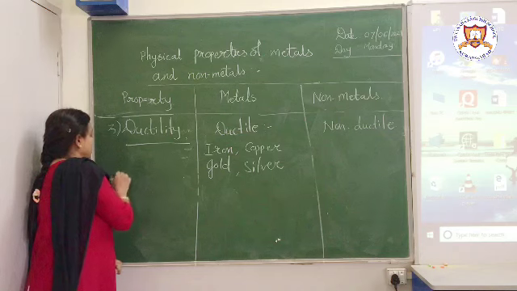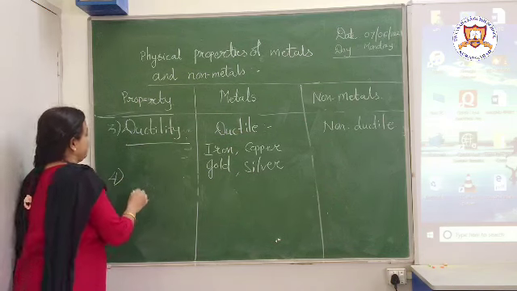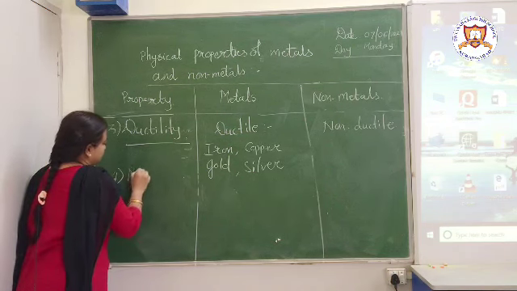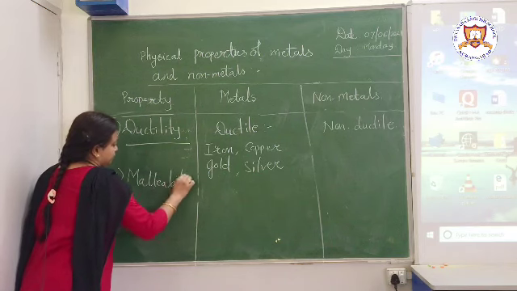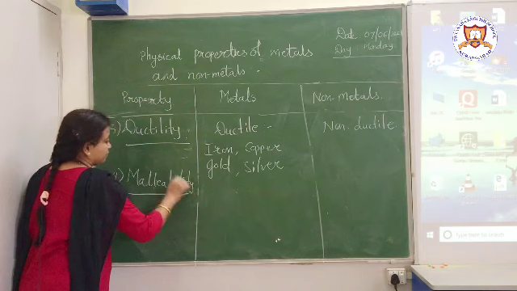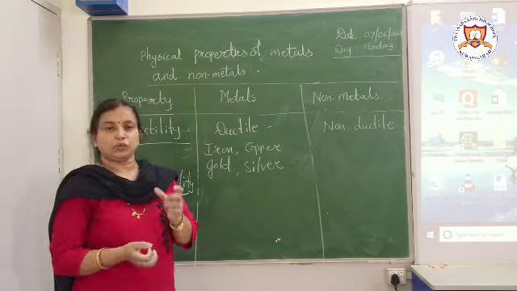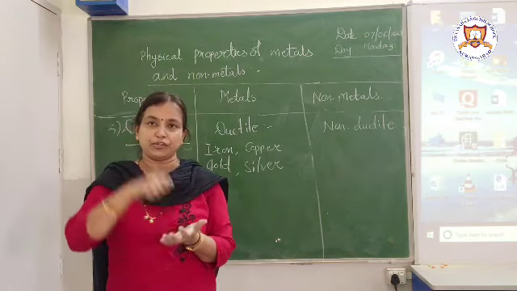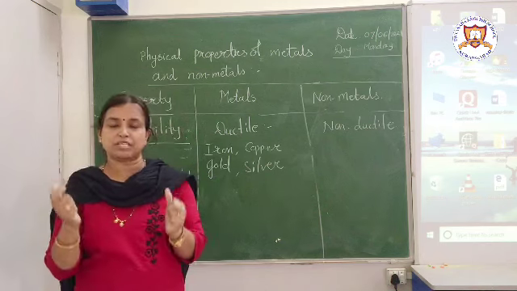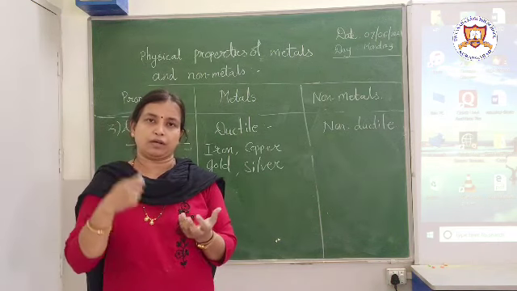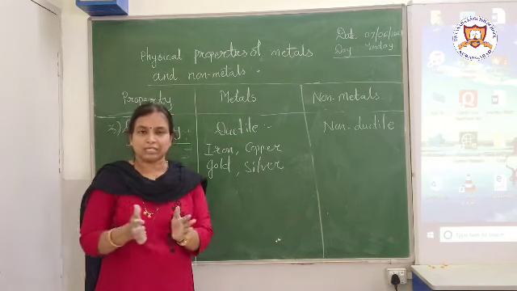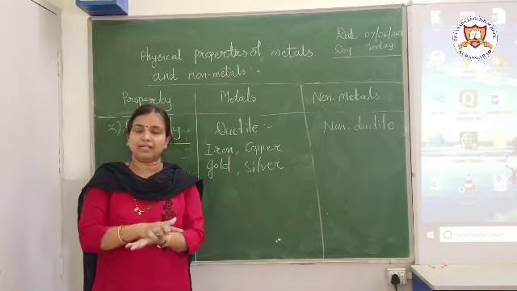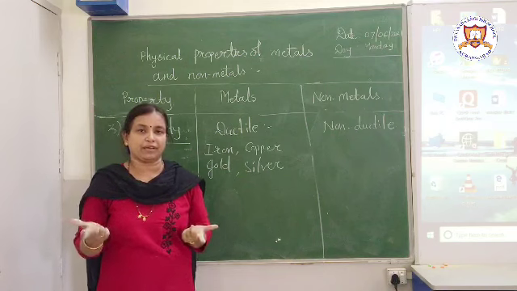So let us move on to the next property, that is malleability. Whenever you take any substance and try to hammer it with something hard, what happens? There are two chances: either it may get thinner and thinner, or it may break, isn't it?